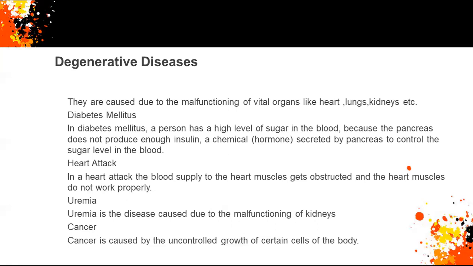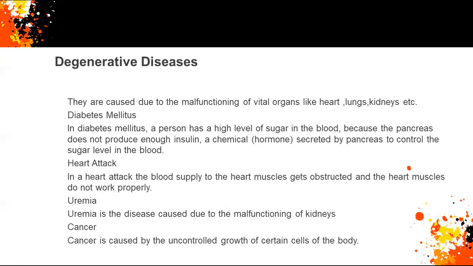So the first one, diabetes mellitus. In diabetes mellitus, a person has a high level of sugar in the blood because the pancreas does not produce enough insulin. We know that insulin is a hormone secreted by the pancreas to control the sugar level in the blood.